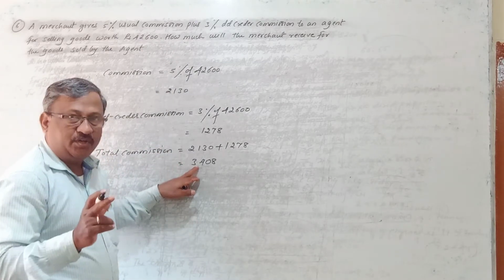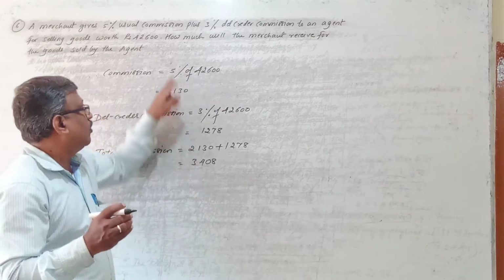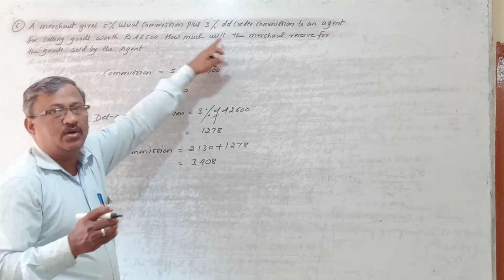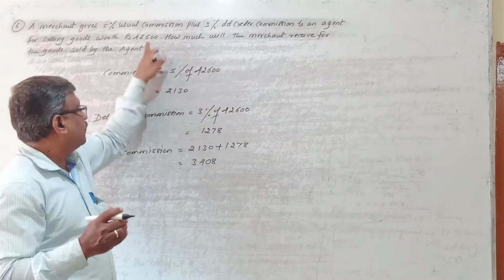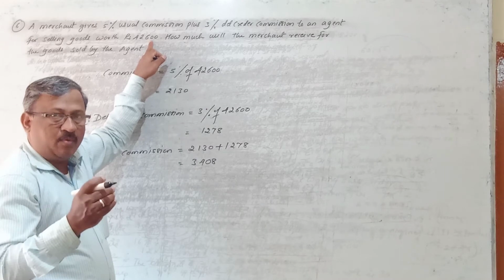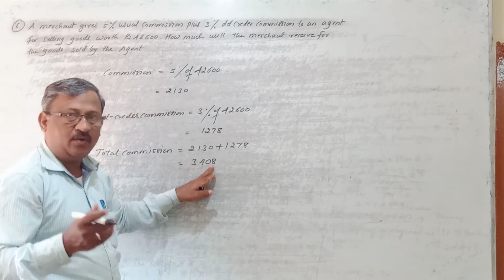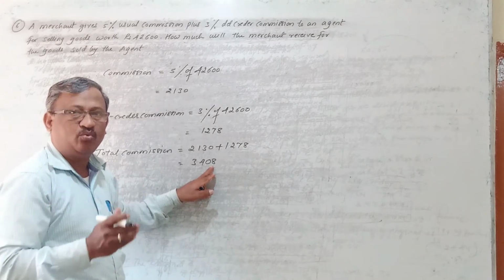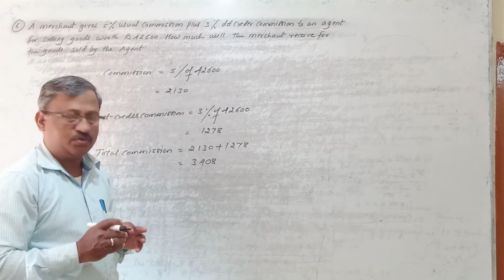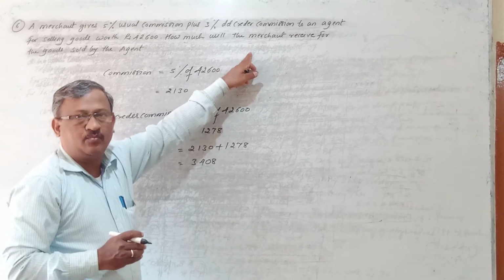So what the agent does after collecting the money, he will not pay 42,600 to the owner. What he does, from the same amount, he collects his commission of 3,408 rupees, and whatever balance will remain, the same he will pay to whom? To the owner of the goods. So that is what they have asked in the problem.